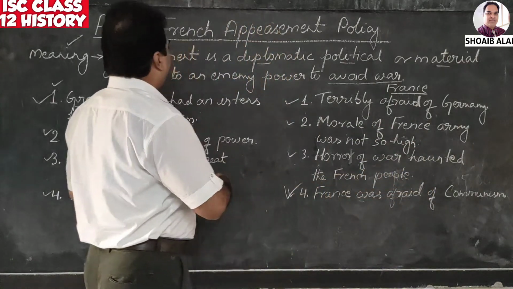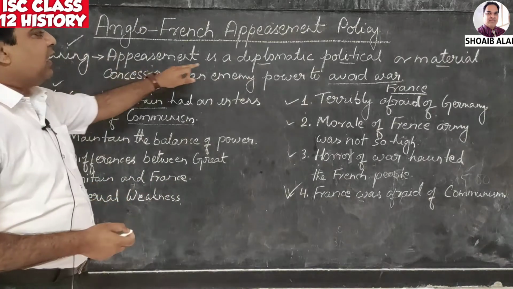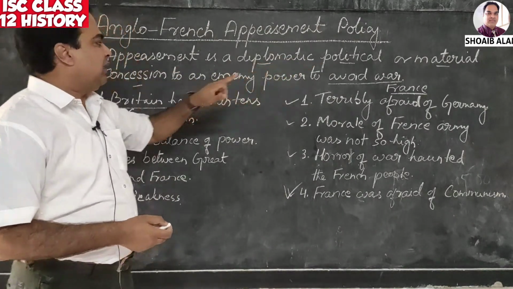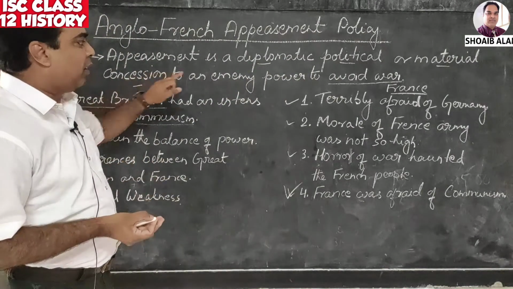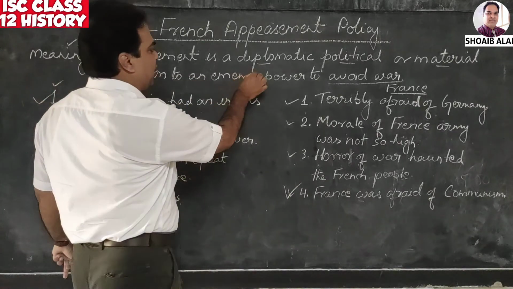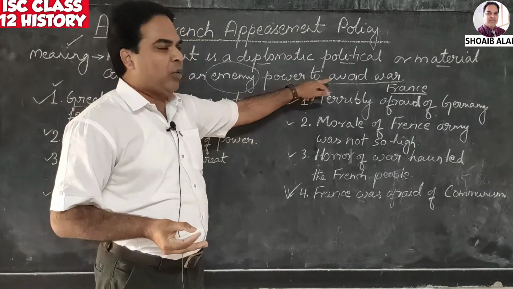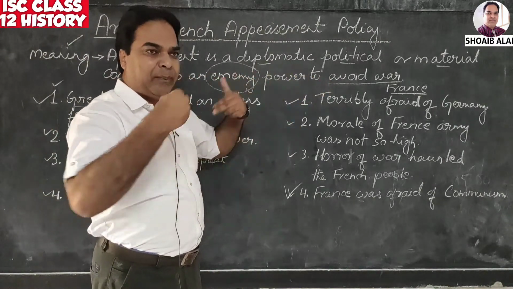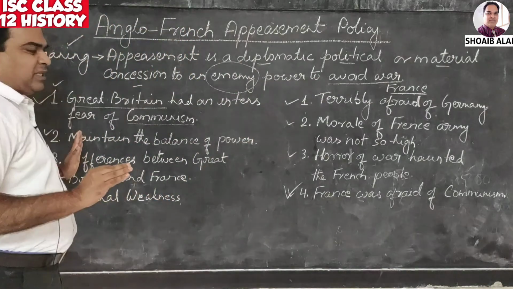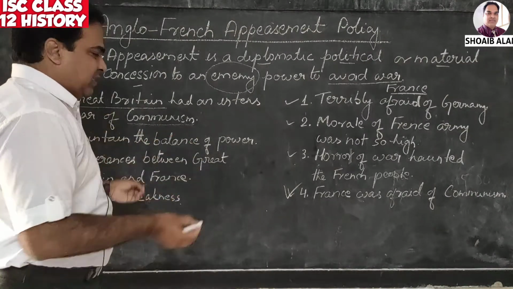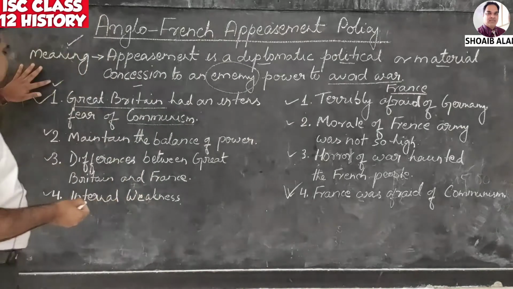So what is the meaning of appeasement? It is mentioned that appeasement is a diplomatic, political or material concession given to the enemy power. Why are you giving a concession to the enemy? To avoid war. If you don't give a concession, they may drag you into war. So this is the literal meaning of appeasement. If you are asked what is the meaning of appeasement, you can write this answer. Now let us see it one by one.